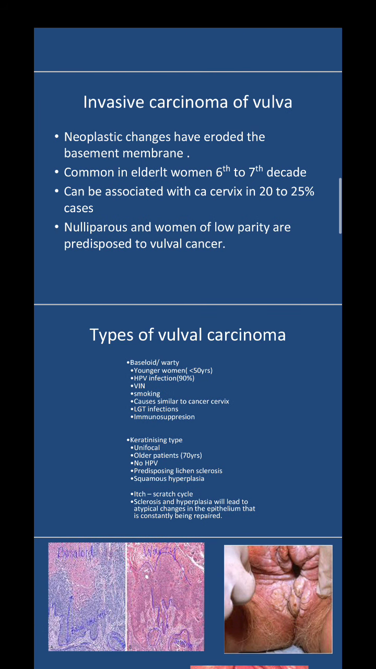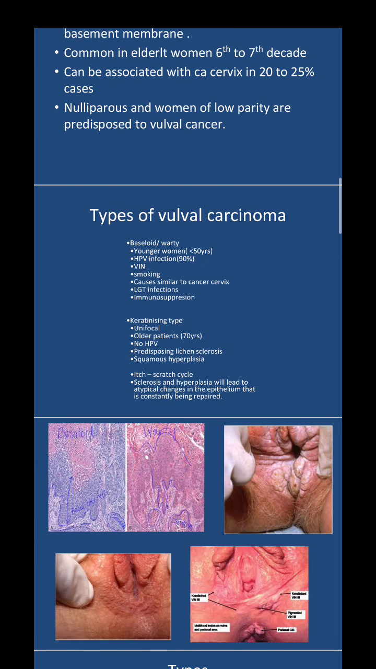So coming to the types of vulval carcinoma, this is based on the naked eye appearance. It can be either basaloid type or warty type, and it can be keratinizing type. So basaloid and warty are more in younger women less than 50 years of age.